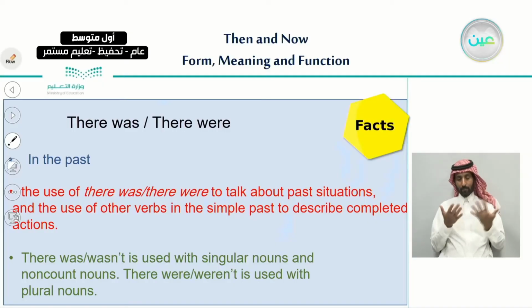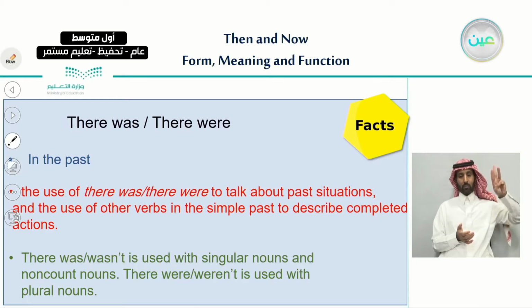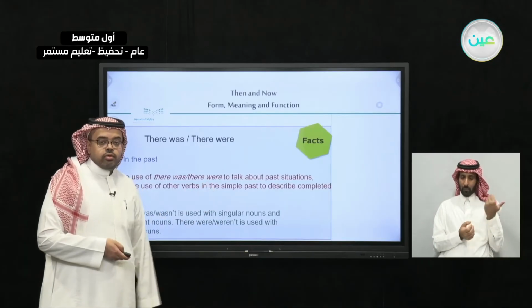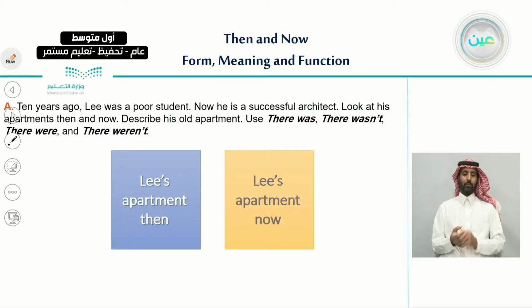And also another important thing is that there was or wasn't is used with singular nouns, as we have said, and also non-count nouns or uncountable nouns. And there were or weren't is used with plural nouns, as we have learned from the previous slide.